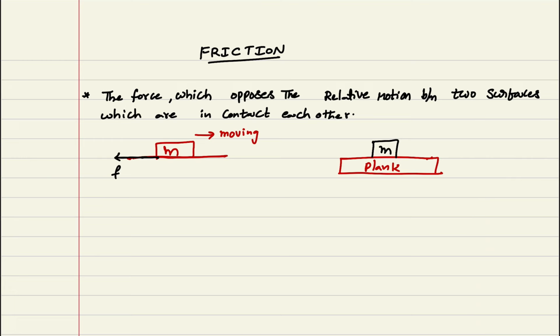Let us consider the plank is moving with velocity v, and the block is also moving with velocity v. Then we can see that there is no relative motion. There is no relative motion, so now no friction.